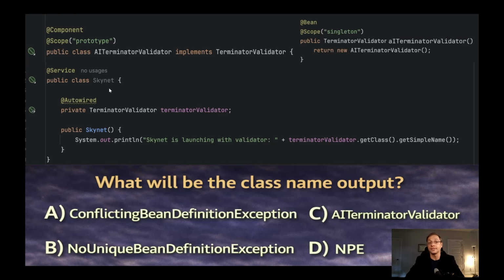We have some SkynetService, and somebody uses field injection here, so we use @Autowired on the TerminatorValidator. Okay, in case we have two, we will have a problem. And now we can see the Skynet constructor where I try to take the class of the injected TerminatorValidator and print out its simple name. So what will be the answer, guys? What do you think? And actually, it's not a real question. I'm just kidding. I'm just checking your attention. Please look at what's going on.